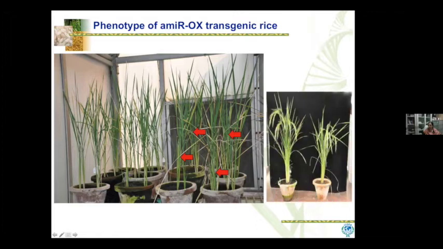And just to show you a picture of one of the maturing plants, this is what a mature transgenic plant would look like as compared to a normal plant. It's more robust, gives us more seed. So we are still trying to understand the mechanisms behind this, but this is just to show that a lot of this research has helped us identify a microRNA which has the potential to boost yield of rice plants.